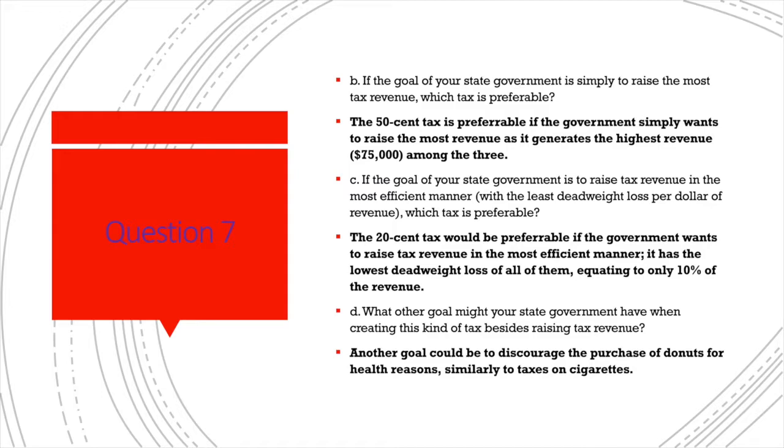So if the goal of our state government is simply to raise the most tax, we would, of course, choose the 50-cent tax because it generates the highest revenue, $75,000 among the 3 options. But if the goal of our state government is to raise tax revenue in the most efficient manner, which means we want to minimize the deadweight loss, we would want to use the 20-cent tax because it has the lowest deadweight loss among the 3 options, equating to only 10% of the revenue.